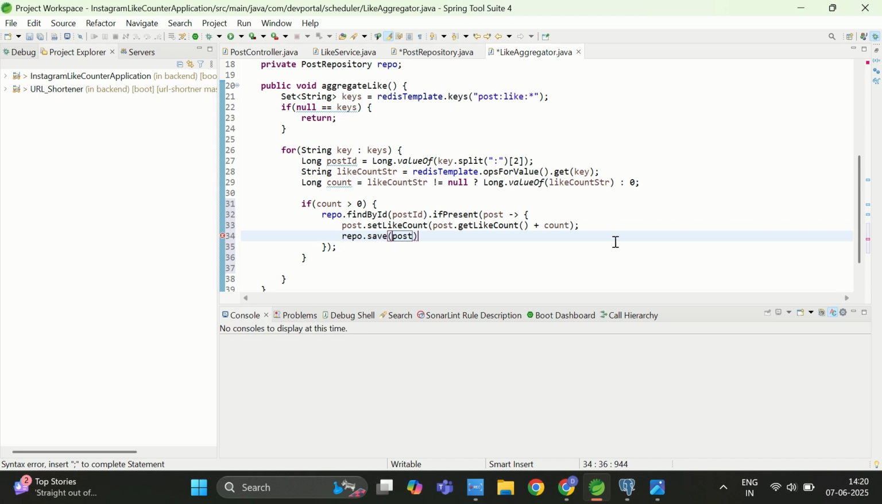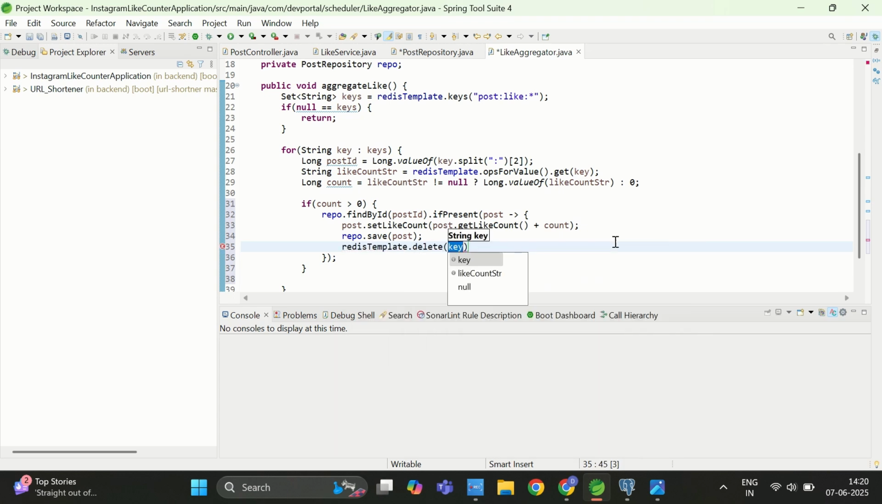That's it. And after that, because we have updated the count, we need to delete the value from the Redis. So for that I will call Redis template again, redisTemplate.delete, and here I will provide my key so that it can delete the record. So that's it. This is how we overcome the bulk updates to our database.